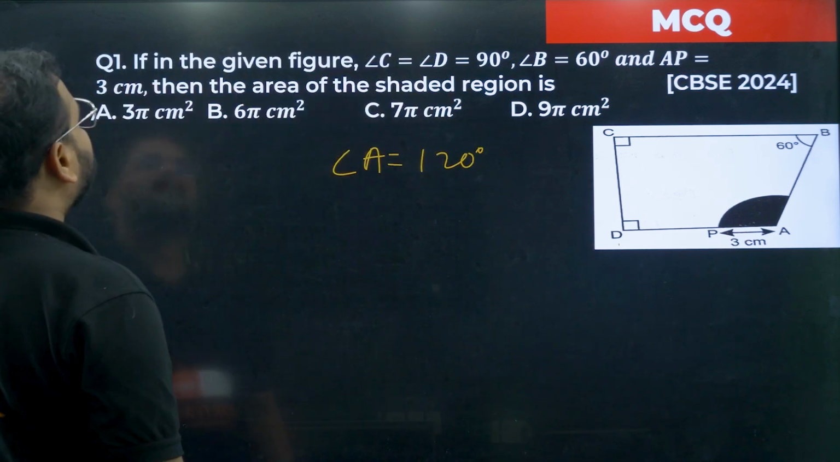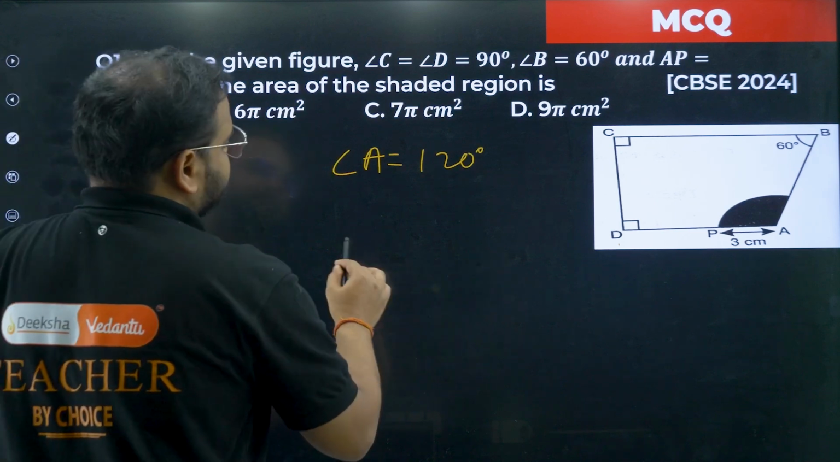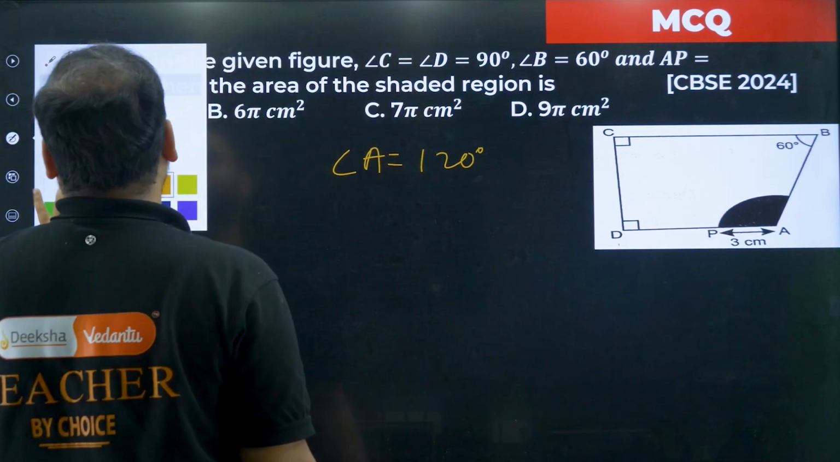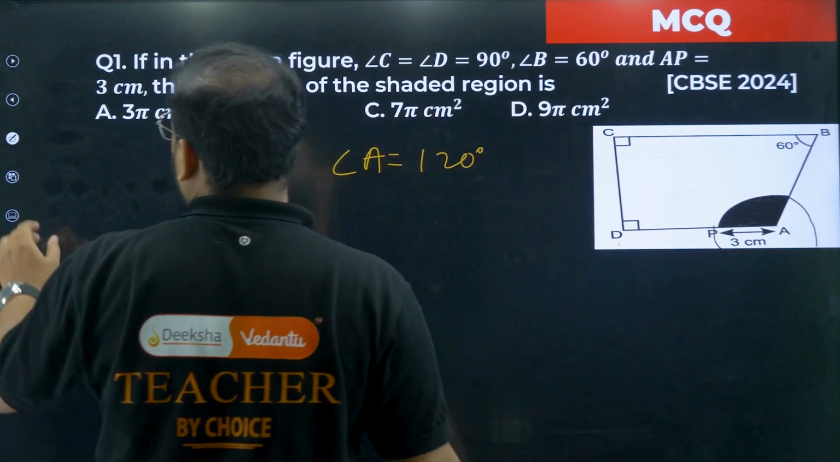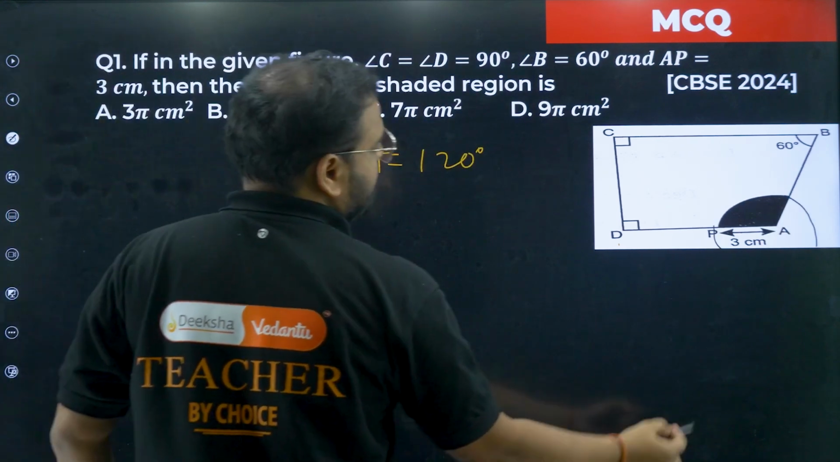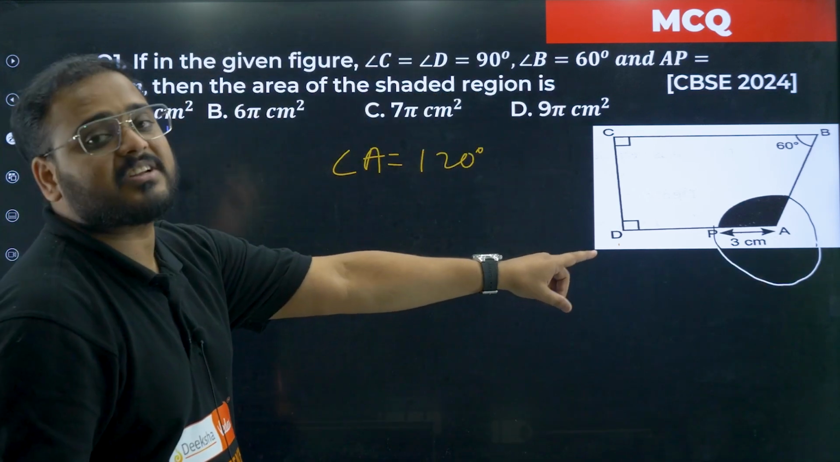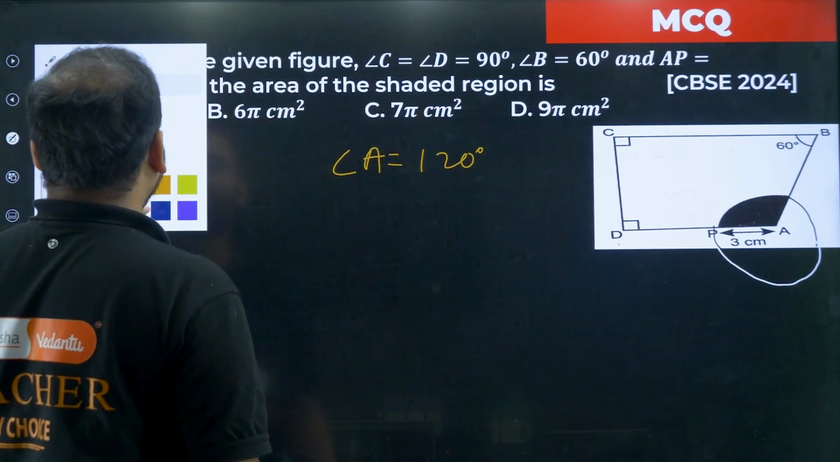Now we are looking for what? They have given AP is 3 centimeter. Find the area of the shaded region. What is this, sir? This is a sector, no bacha? How come a sector, sir? I can draw a circle like this, sir. Over here, please check. So the shaded region is part of some circle with radius 3, with point A as the center.